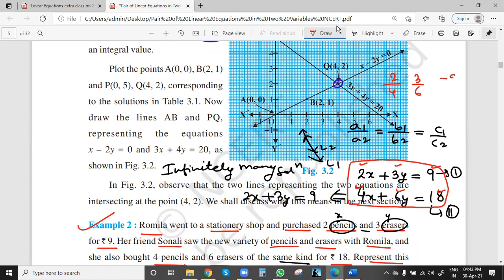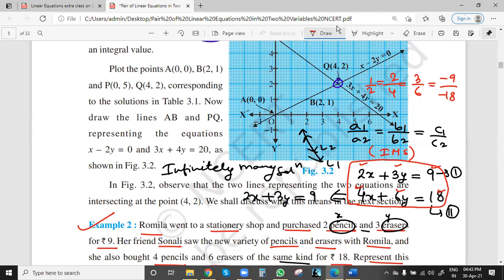We can write -9 and -18 also, not an issue if it comes on the left-hand side. So all are equal to 1 by 2, which means all are equal, and that means infinitely many solutions if all ratios are equal.